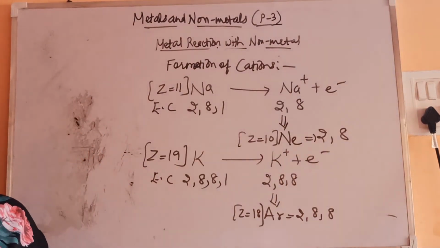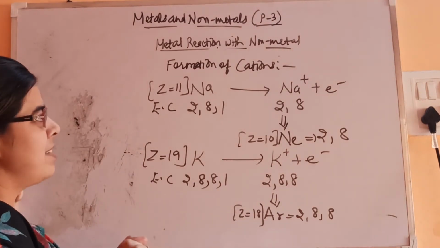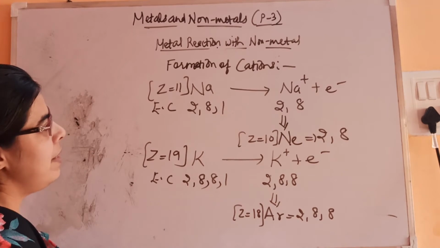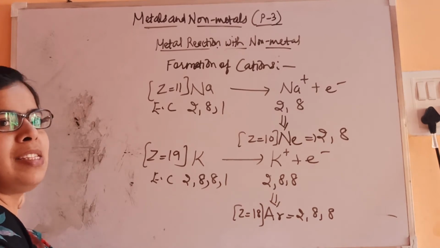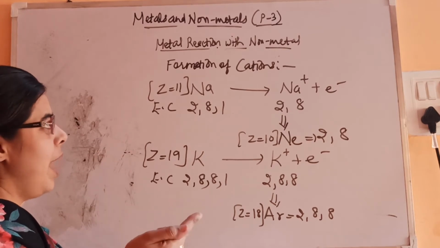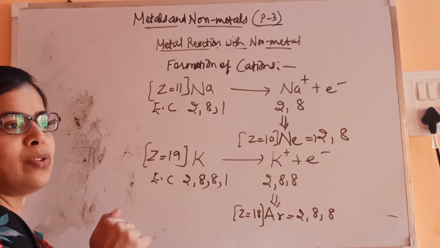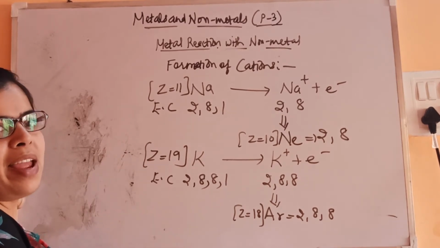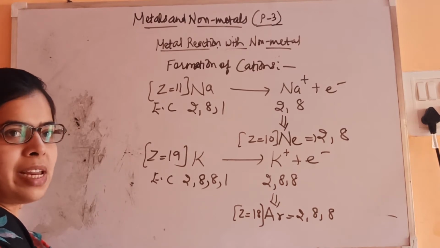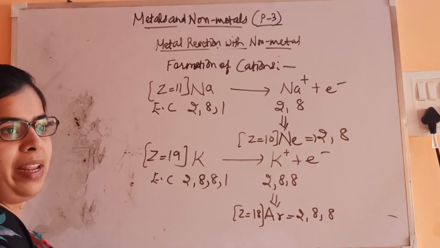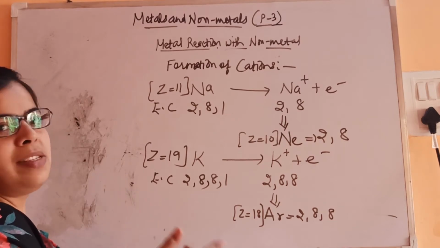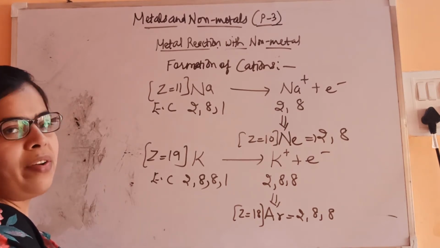They attain that stable configuration and become more stable as compared to their element. If you are asked which one is more stable, sodium or sodium ion, the sodium ion is stable and sodium is reactive. That's why we say sodium is a very, very reactive metal. Why is it reactive? Because it is not stable. If one is reactive, then it is not stable. If it is stable, then it is not reactive.